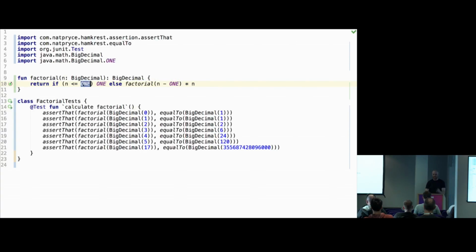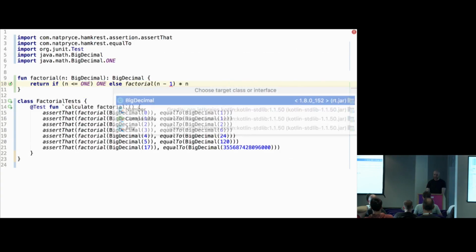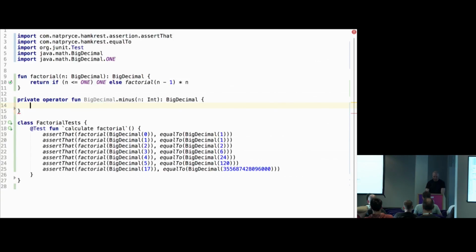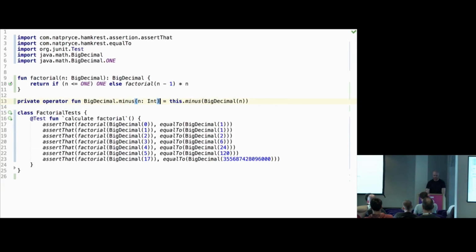So it would be nice though to not have these BigDecimals. I'll try one here, for example. So we could do n minus 1. And 1 here is going to be an integer value. So what is wrong here is that there is no such function, but it's easy to create. So basically that's the whole thing. Return a BigDecimal with this minus and convert it to an expression. And so now this will work.